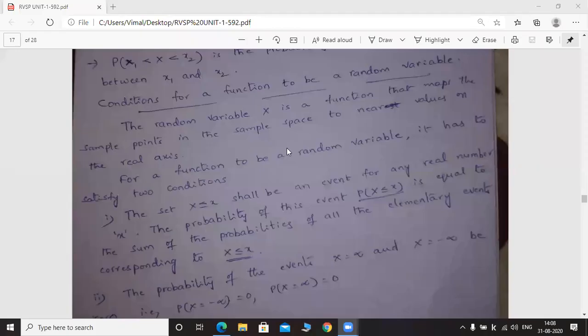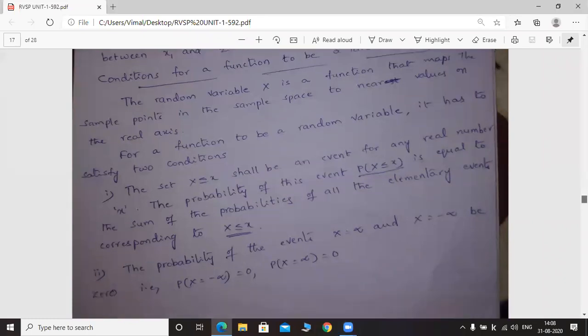Okay, so what are the conditions for a function to be a random variable? That means under what conditions a function becomes a random variable. That is the topic here. Under what conditions the function becomes random variable. So here we have two conditions. What are those?